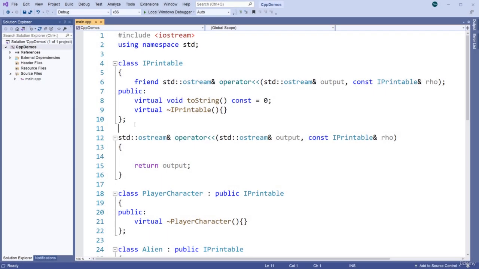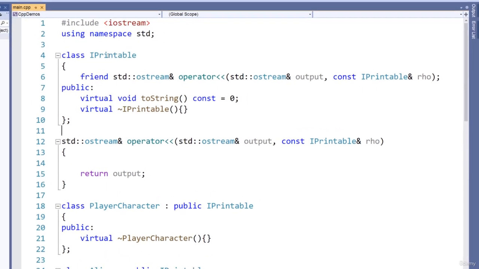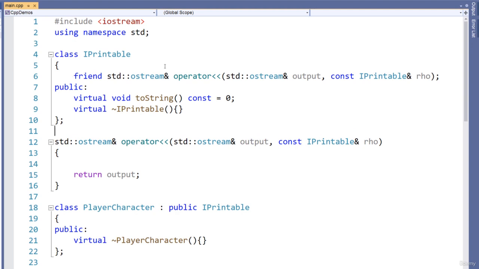Okay, this is not the complete solution, but just to start off with here, I have the iPrintable class, and I specify the overloaded stream insertion operator here as a friend. The right-hand operand for this operator is going to be a type of iPrintable or something that derives from it. So for the second formal parameter, I have a reference to an iPrintable constant, which I call RHO for right-hand operand. And of course, on the left again, we have the reference to the output stream, which I simply call output. Then in the public section, I have a virtual void toString function, and this is a pure virtual function. And then I also have the destructor.